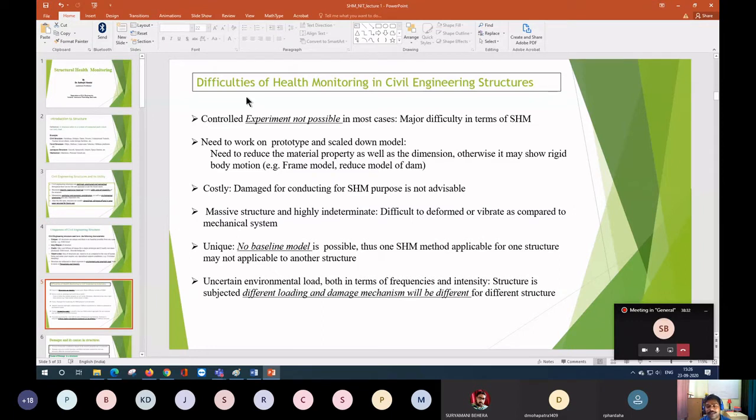Suppose you see that recently a few bridges were damaged in Bihar. A few days back there was a building collapse in Bombay. Now think, if the damage can be detected in the early stage, then life as well as money can be saved. So though there is difficulty, we should not avoid it.